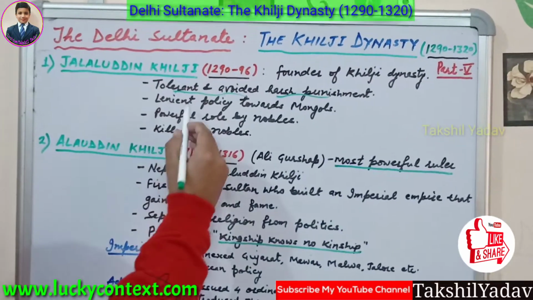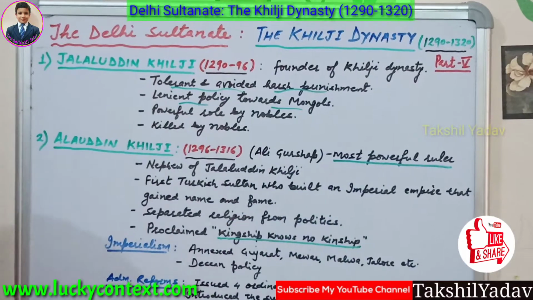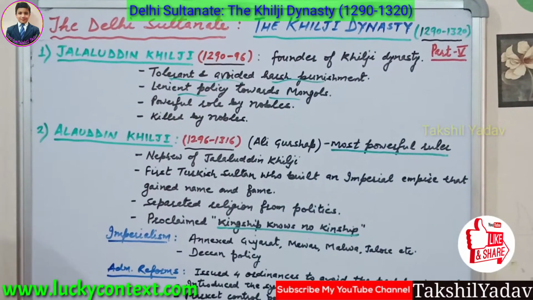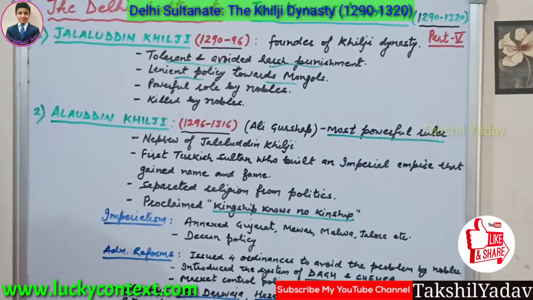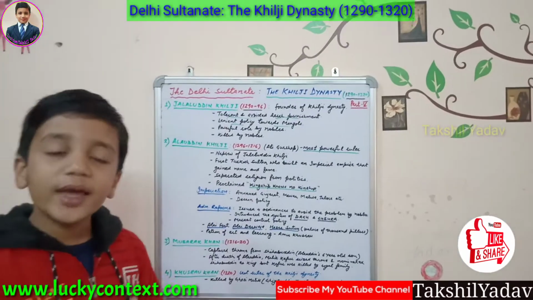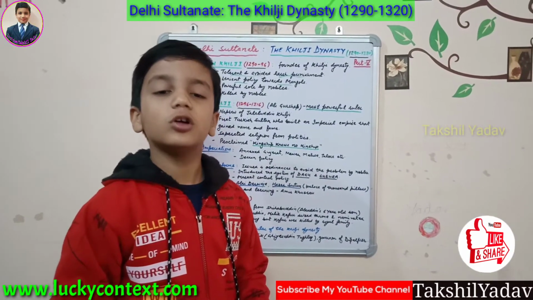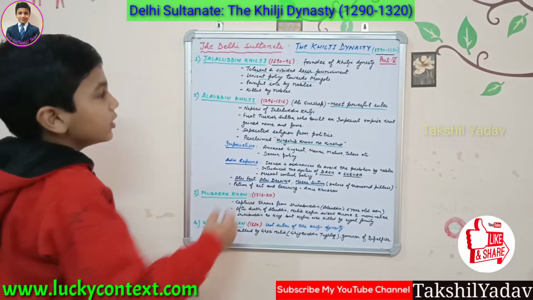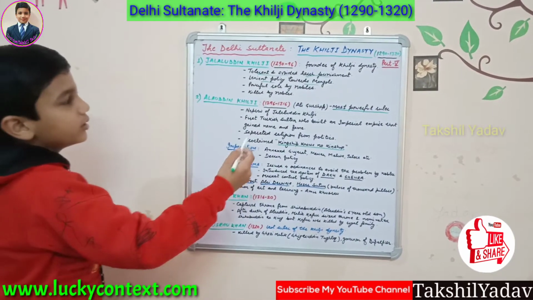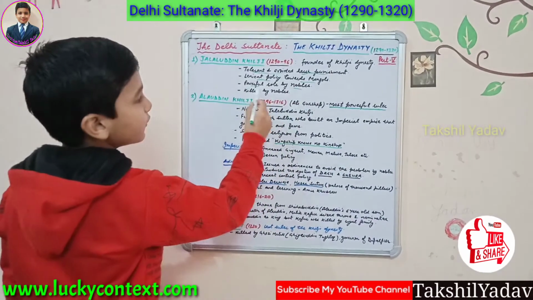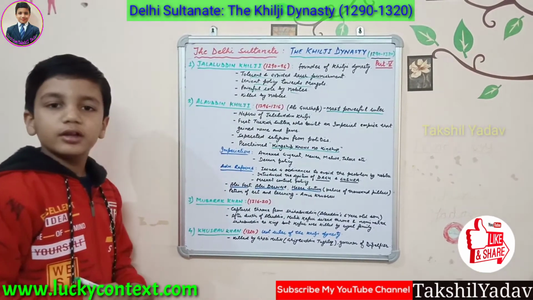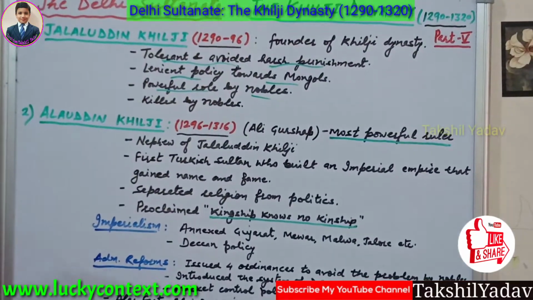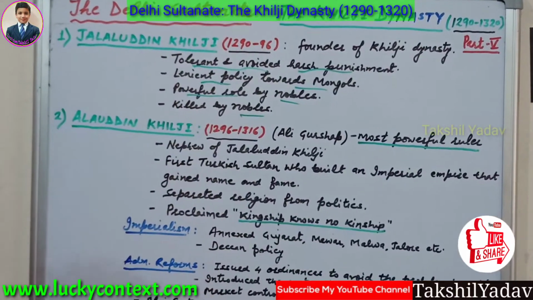He had a lenient policy towards the Mongols, who were a big danger to the Delhi Sultanate and the Khilji dynasty. That is why he married one of his daughters to Ulugh Khan, the leader of the Mongols. During his reign, nobles played a powerful role, and in 1296 he was killed by the nobles of his own court.